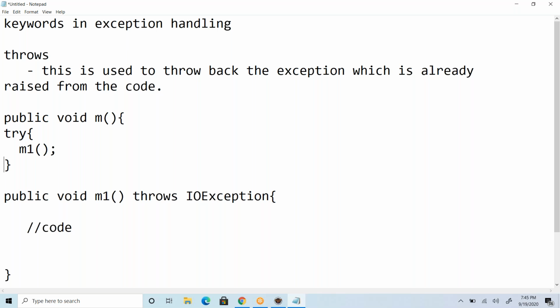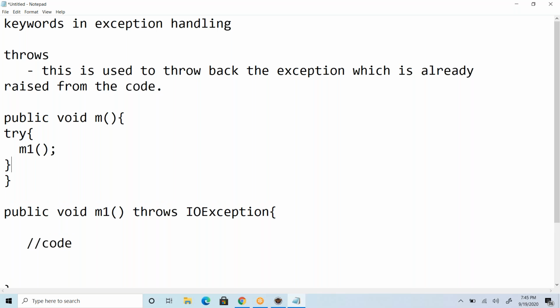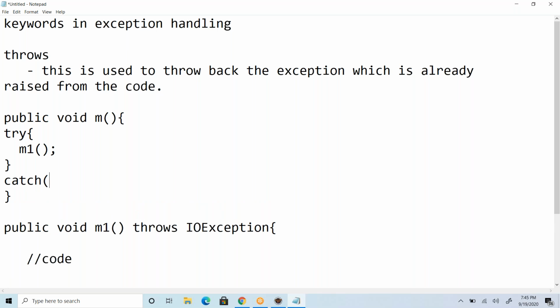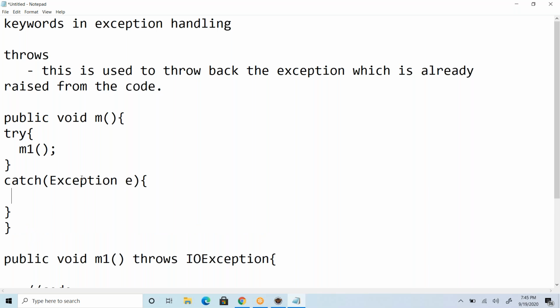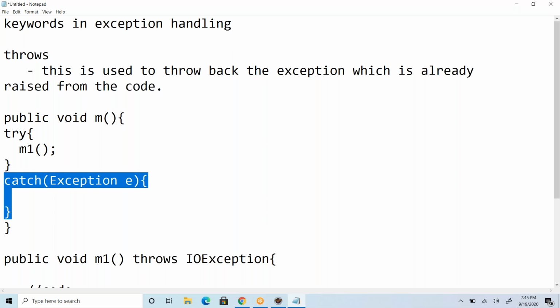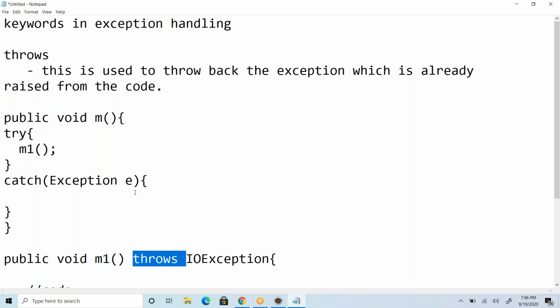If we want to handle that exception here, yes, you can handle it using try catch. But if you don't want to handle this here, you again have to use the throws keyword.